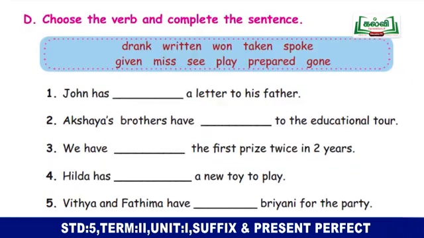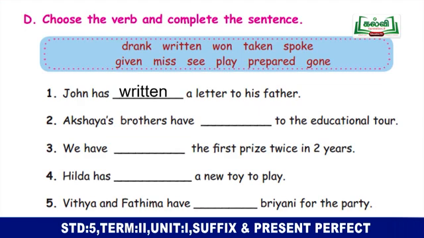The next activity is, choose the verb and complete the sentence. Children, you have to select from the given box the past participles appropriate for the given sentences. John has dashed a letter to his father. John has written a letter to his father.